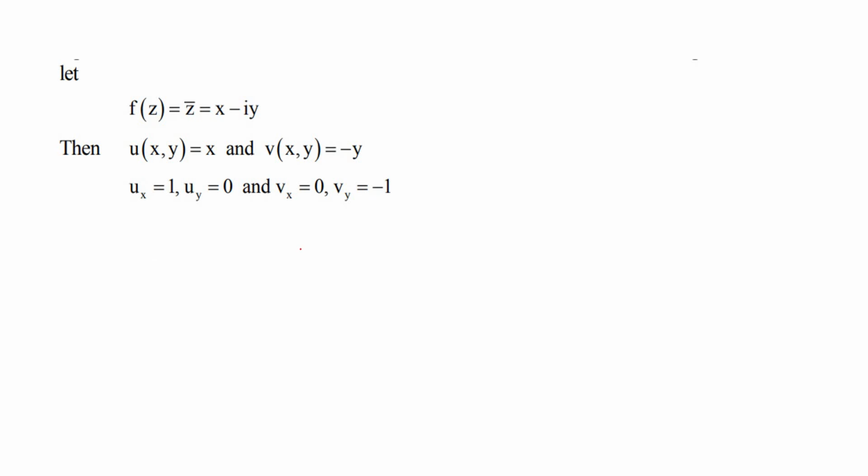For example, we choose f(z) = z bar, the conjugate, which is x minus iy. So u(x,y) is the real part x and v(x,y) is the imaginary part minus y. Then ux is 1, uy is 0, vx is 0, and vy is minus 1.